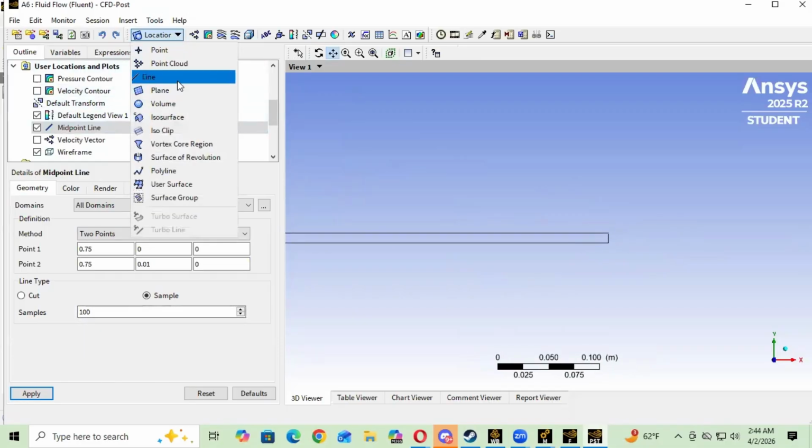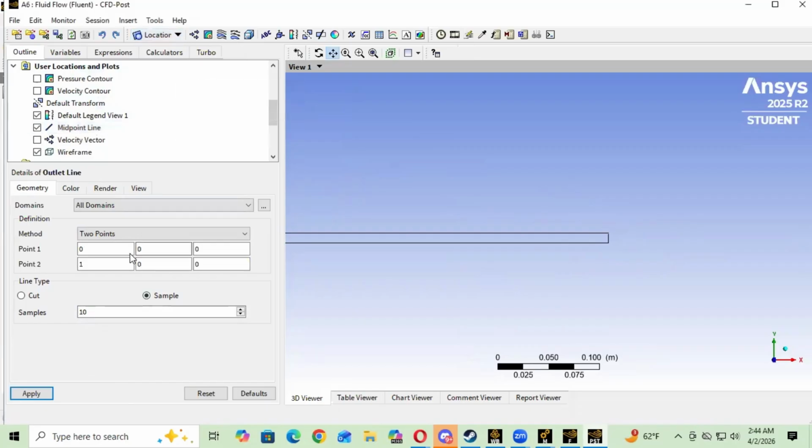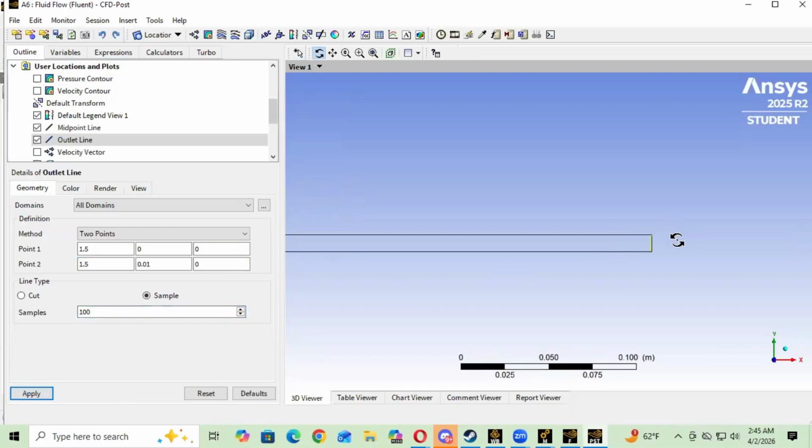Then we're going to move over to the outlet. So I'm going to make another line, and we're going to name this outlet line. For the outlet line, some people set it to 1.49 or 1.499. I just found that 1.5 looks better for me. The height for the second one is also going to be 0.01, and 100 samples. So we apply that. We're going to find it right here.